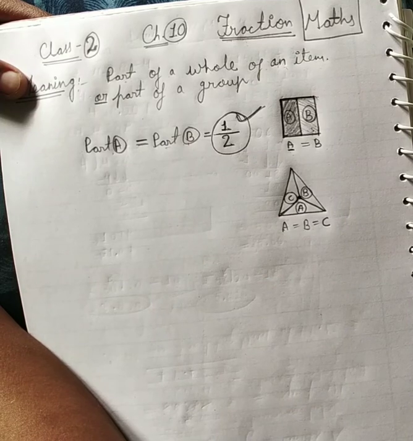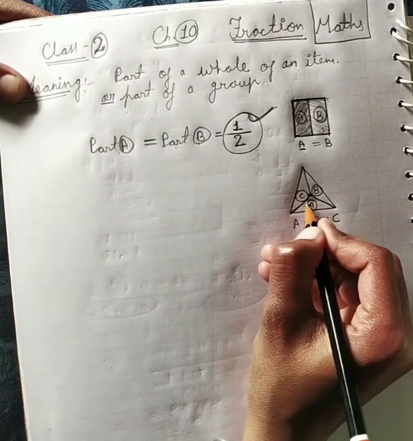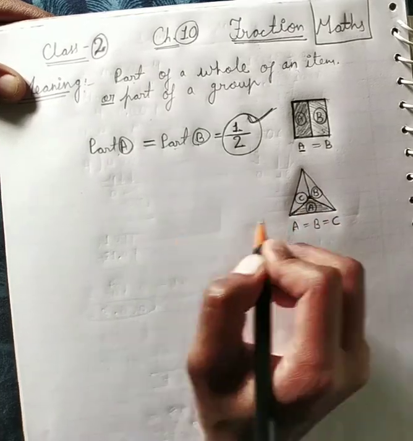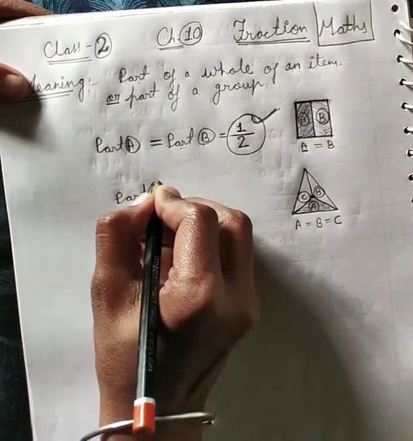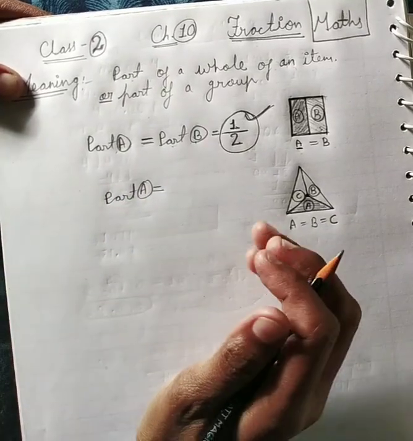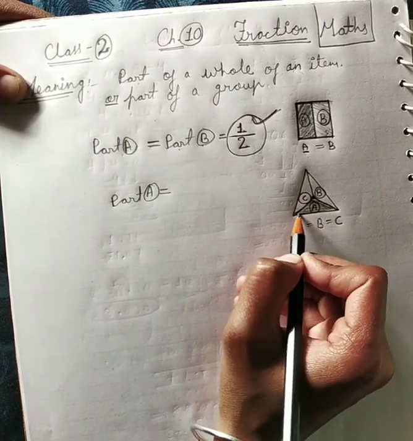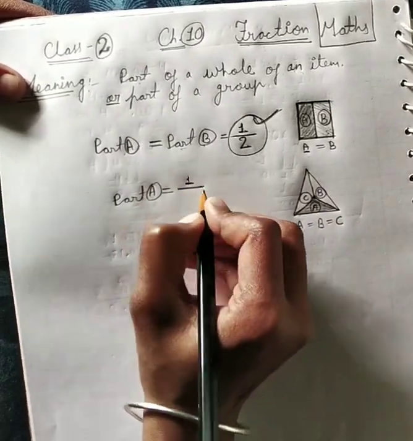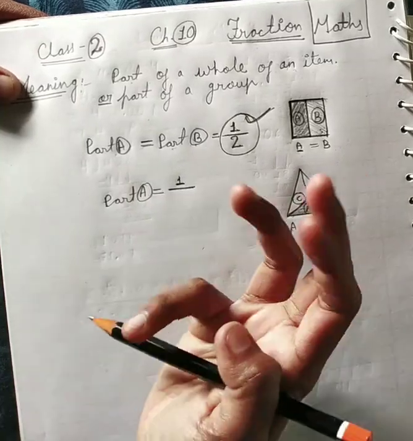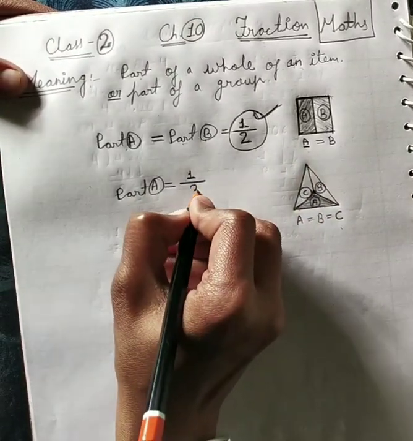Now if I ask what is the fraction of part A? Children, first you have to know that we are taking only one part, so we write 1, and how many parts are here? Total 3 parts, so we write 3.